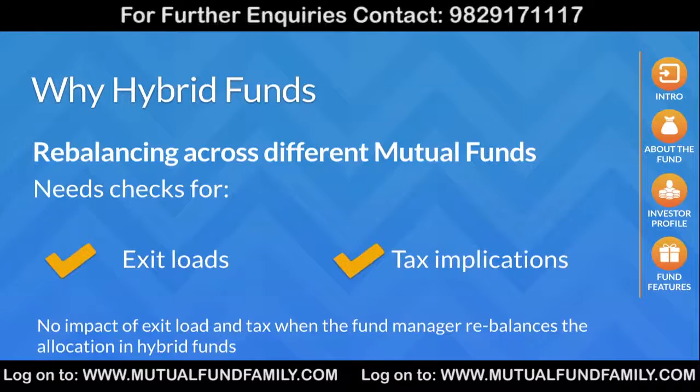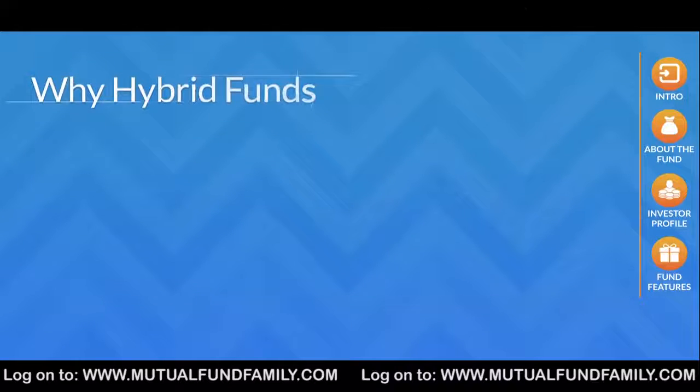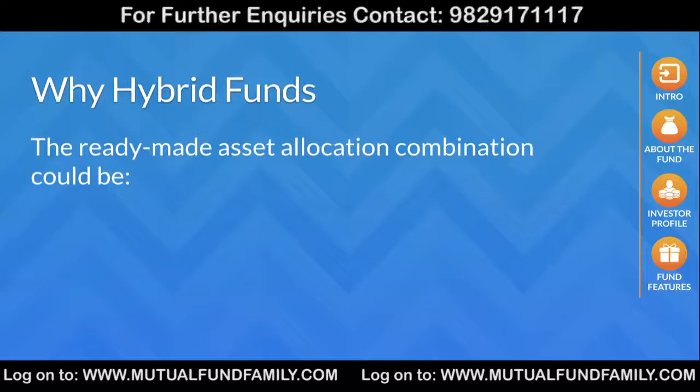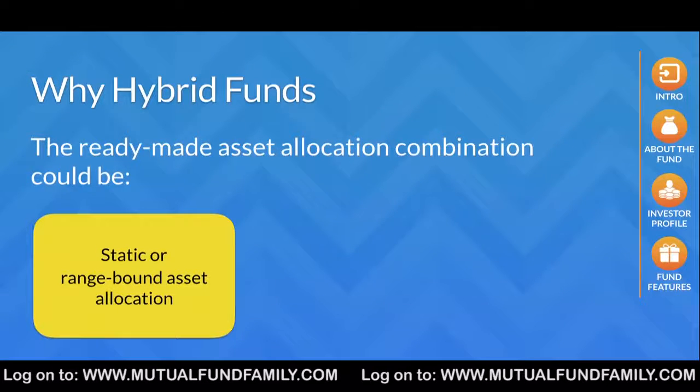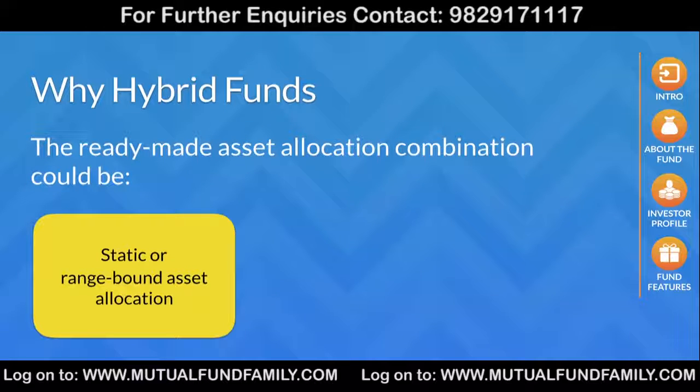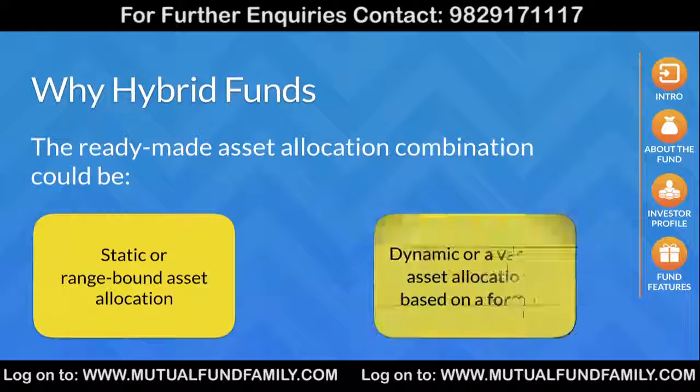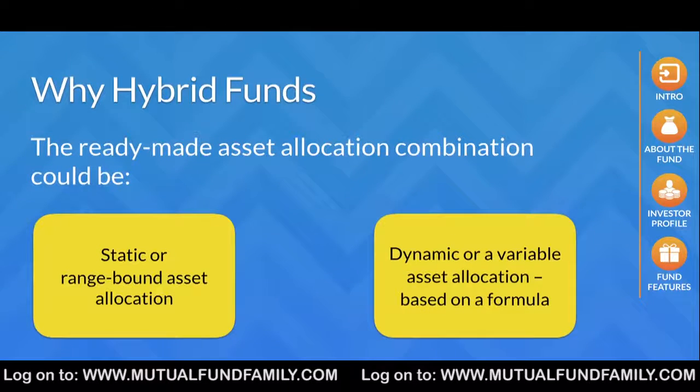However, in case of hybrid funds, there is no impact of exit load and tax when the fund manager rebalances the allocation. Hybrid funds offer a ready-made asset allocation combination wherein one can either choose A, a static or range-bound asset allocation, like a balanced fund which has a higher allocation to equity, or a monthly income plan which has a higher allocation to debt. Or B, a dynamic or variable asset allocation, which uses a formula or strategy like, say, price-to-earning ratio to allocate across asset classes. These funds swing between an equity orientation and a debt orientation depending upon the value of the formula.